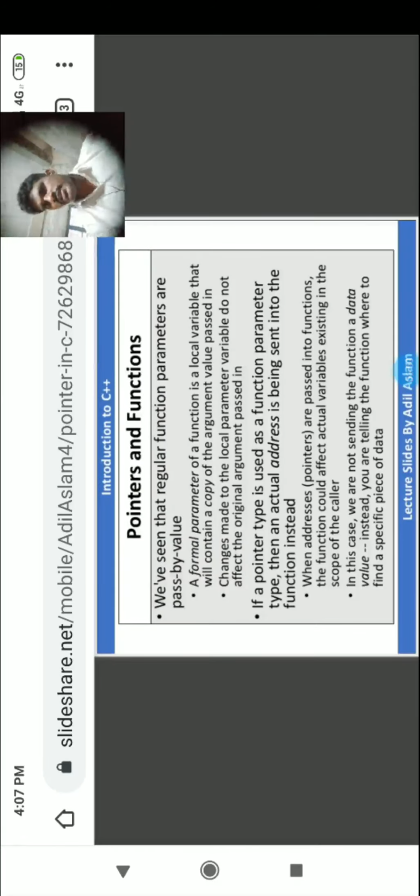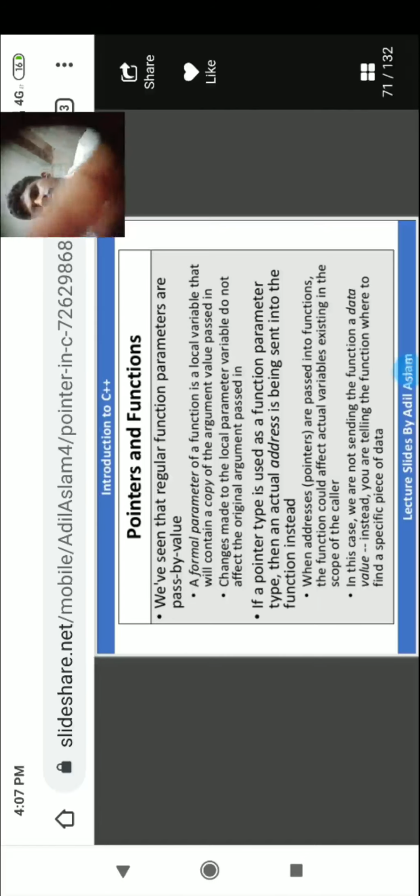We will see in a program how it works. Next, changes made to the local parameter variable do not affect the original argument passed in. Any changes made will not affect the original arguments. Simple.